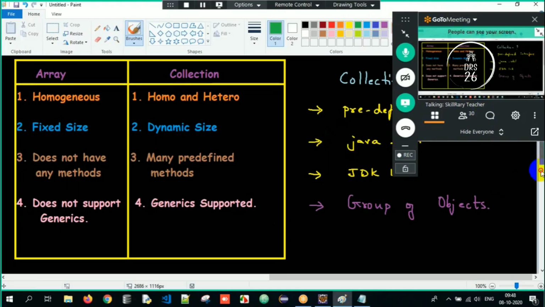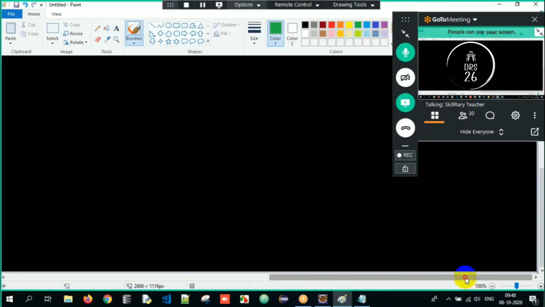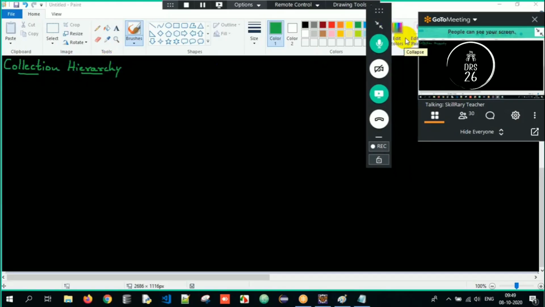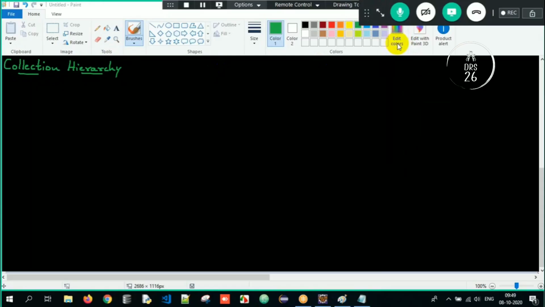The most important part is the collection hierarchy. So we have to understand the collection hierarchy in a beautiful manner. Once you understand the collection hierarchy, probably everything is going to become very, very easy for you. You like it or you don't like it, you have to remember this collection hierarchy. If you don't remember the collection hierarchy here, it's going to be difficult for you going ahead. So concentrate here, how am I going to build it?